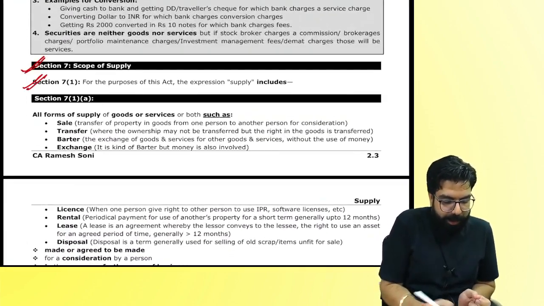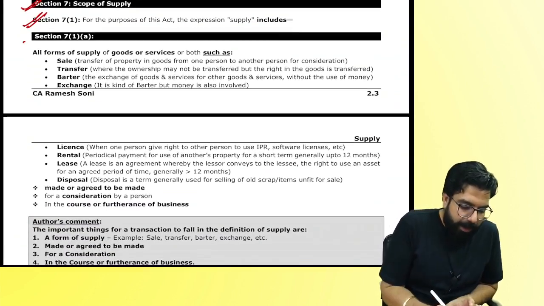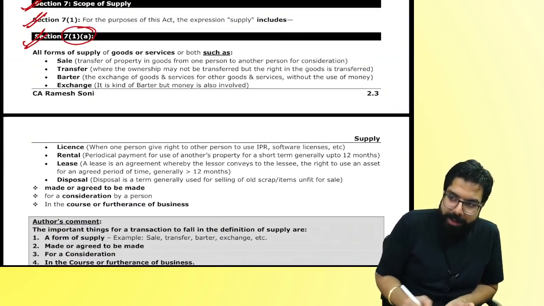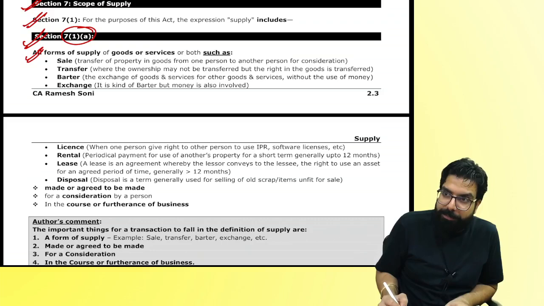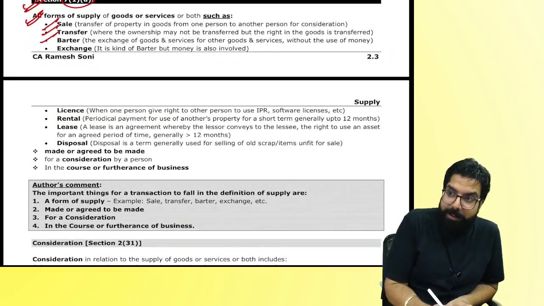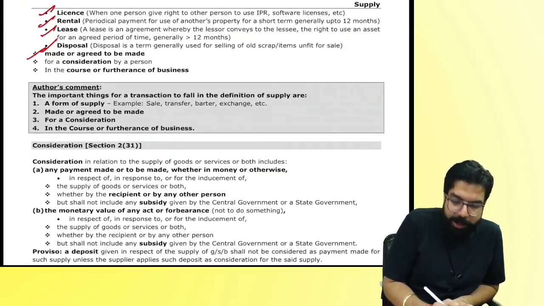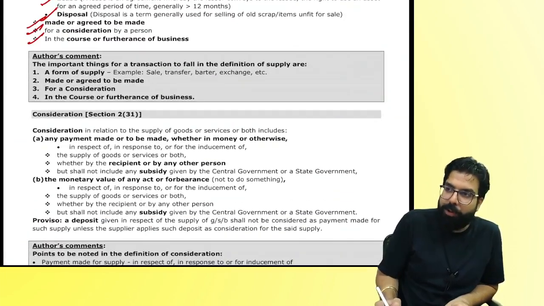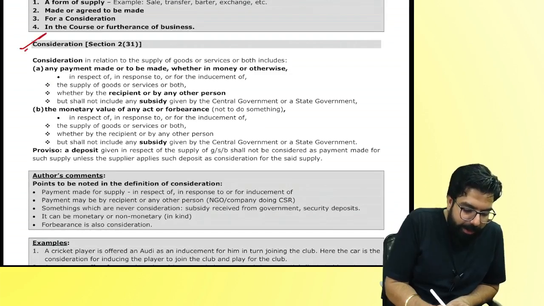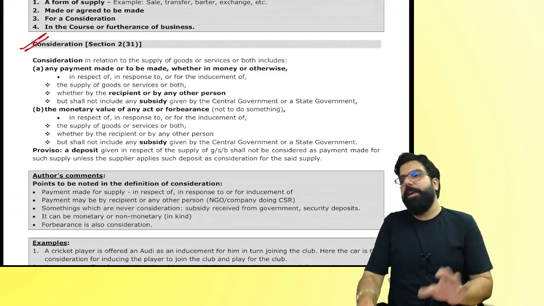Section number 7, we started with section 7(1). Supply, what are the things included? All forms. Sale, transfer, barter, exchange, lease, rental, license, and made or agreed to be made for a consideration in the course of business. I'll read out the definition of consideration with you.